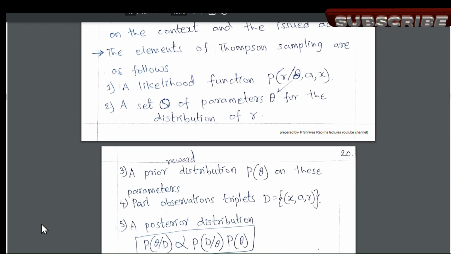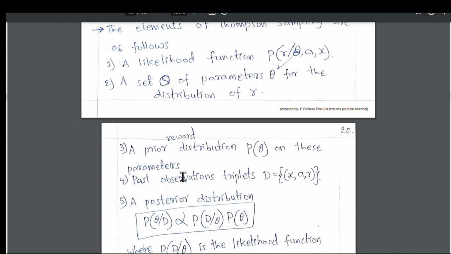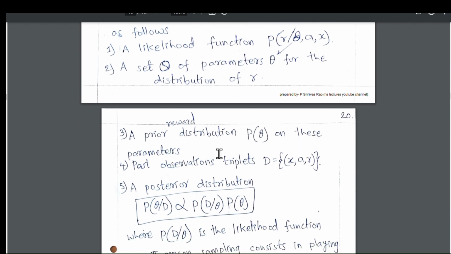So here are the elements. These are the five elements of Thompson sampling. A likelihood function: it is the likelihood function P of R given theta, comma A, comma X. Here A means action, X means state, theta is a parameter, R is reward, and P means probability. Then a set of parameters theta for the distribution of R, a prior reward distribution P of theta over these parameters, and also past observation triplets. Here triplets means three elements: X is state, A is action and R is reward.